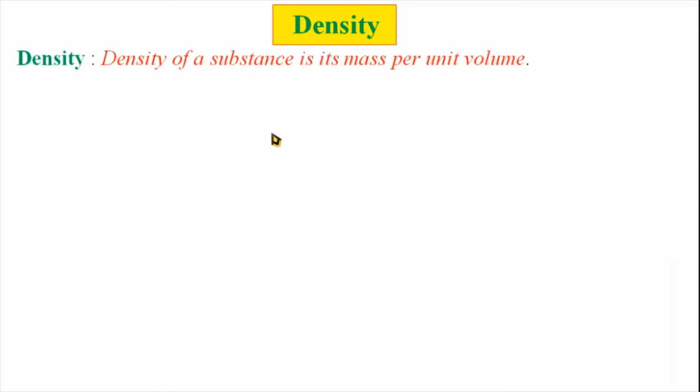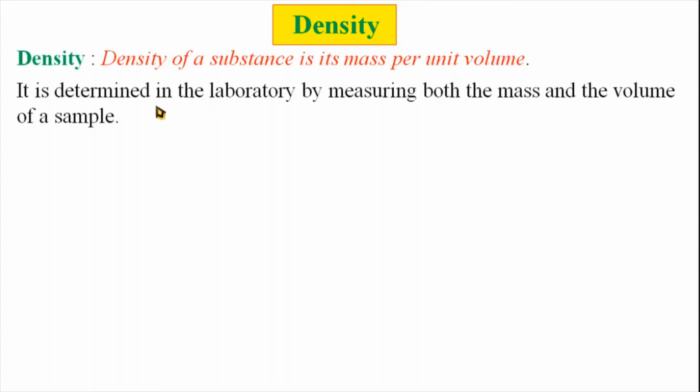Then the next one is the density. Density of a substance is its mass per unit volume, that is m by v. Mass by volume is the density. The mass of the substance divided by the volume of the substance is called its density. It is determined in the laboratory by measuring both the mass and the volume of a sample.